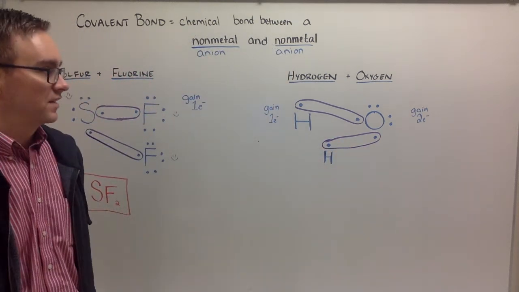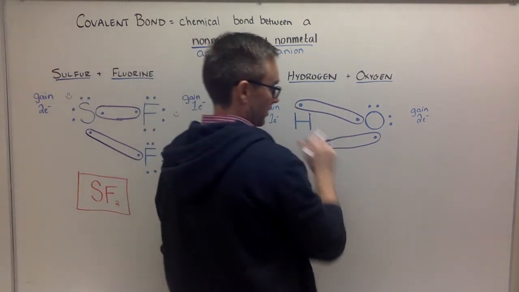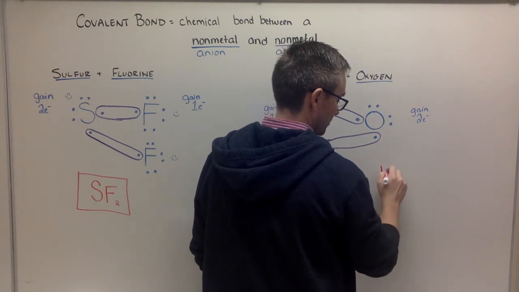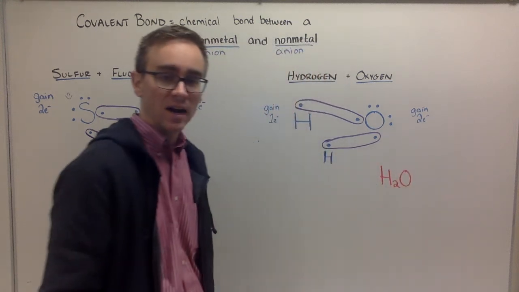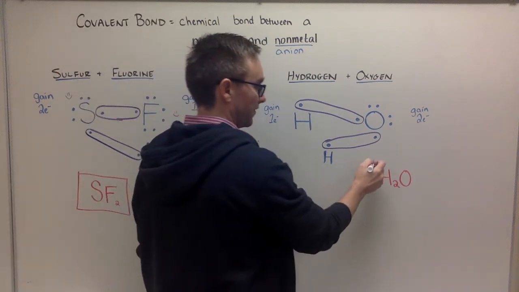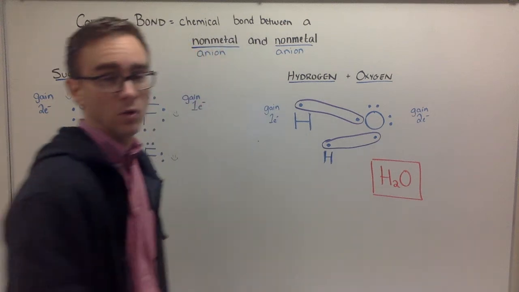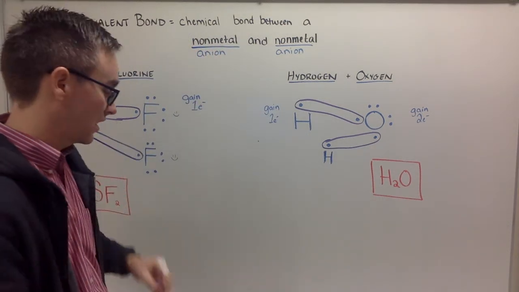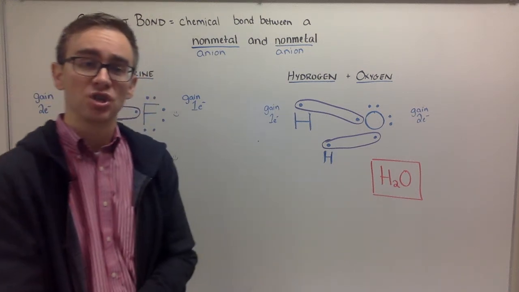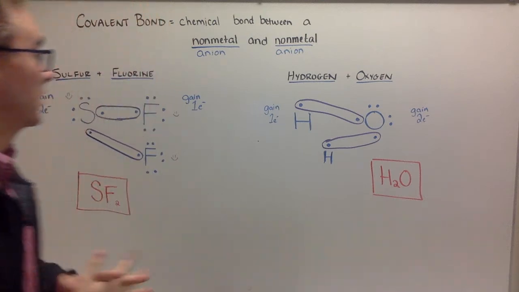Once they've had that opportunity, they've shared those electrons. We have 2 hydrogens and an oxygen. Dihydrogen monoxide, also known as good old-fashioned water. H2O. Water is 2 hydrogens and an oxygen held together by covalent bonds because they're sharing those electrons. So that is covalent bonding.